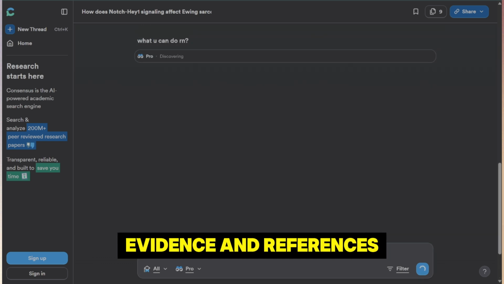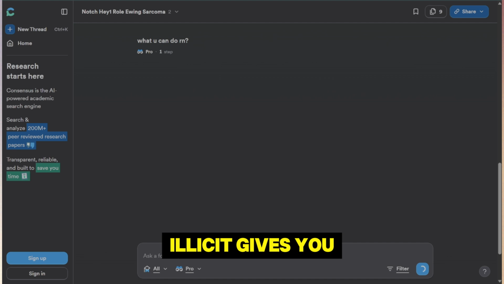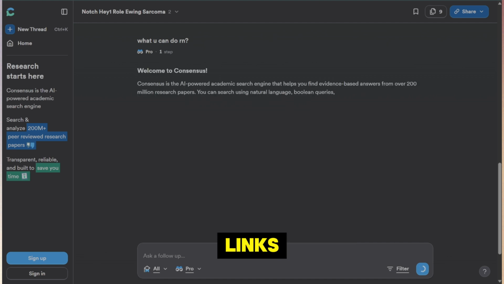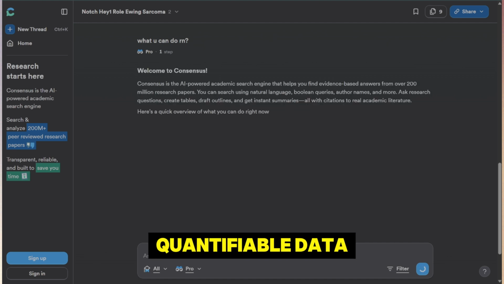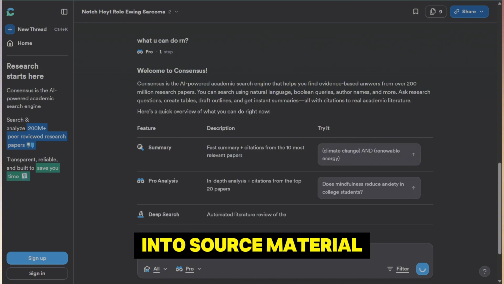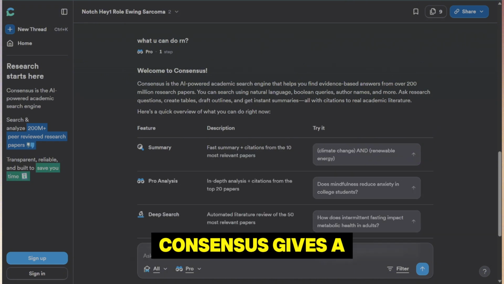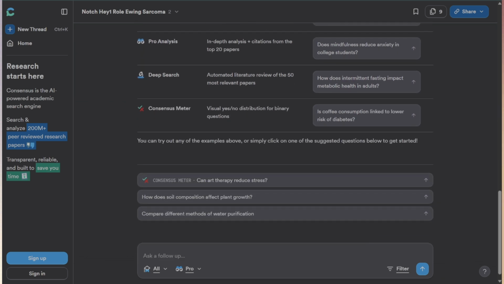Step 4. Evidence and references. Elicit gives you a list of papers with direct links, abstracts, and key quantifiable data. You can dig into source material easily. Consensus gives a summary and evidence score but doesn't always provide full paper links or detailed PDFs. It excels for high-level insights rather than raw academic deep dives.